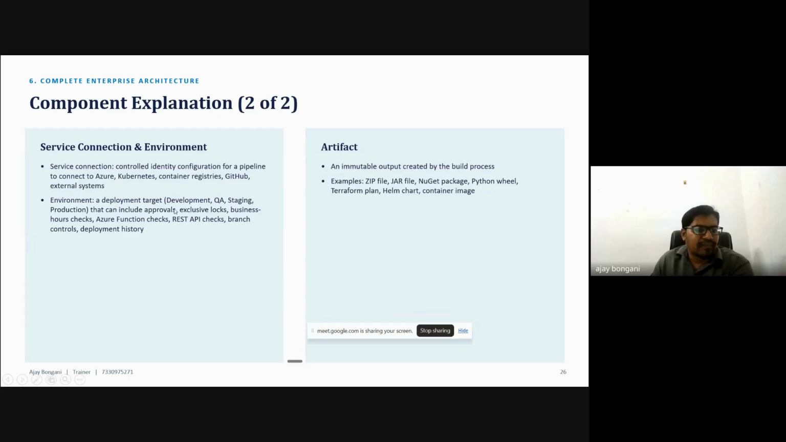Then environments, what type of environments we are using, that depends. And artifacts. An artifact is the complete package, like a zip file or jar file, that we store. It is an immutable output created by the build process. Whenever you create the build, that time it is created and stored in the artifacts.